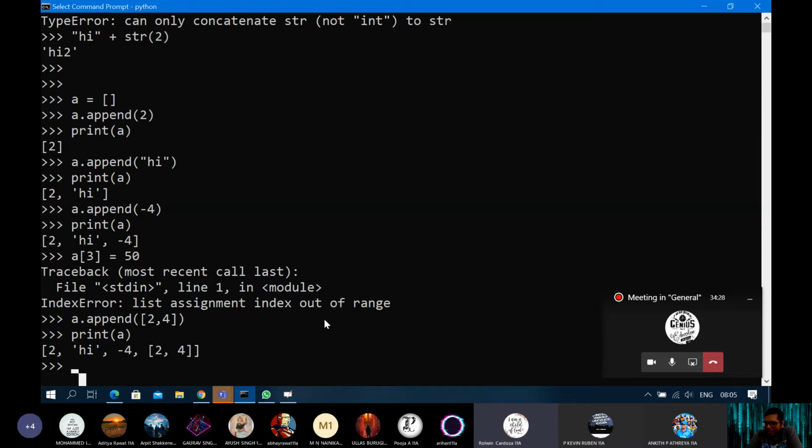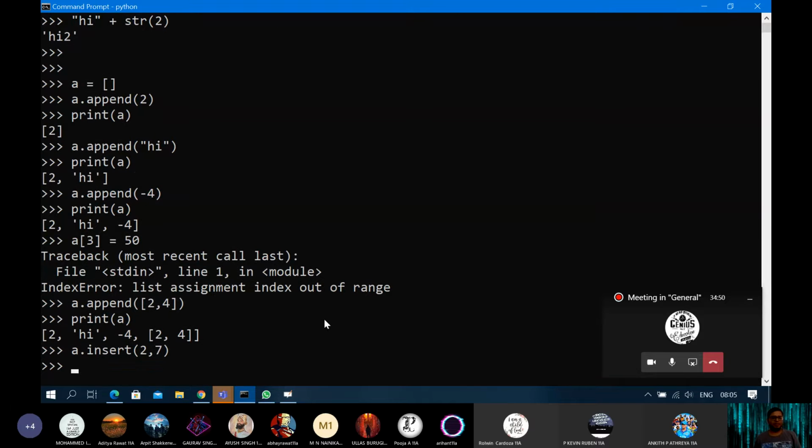We will see that there is one way, that is using insert. I won't explain it yet, but I'll just give you a hint. A dot insert, I will specify 2,7, something like this.